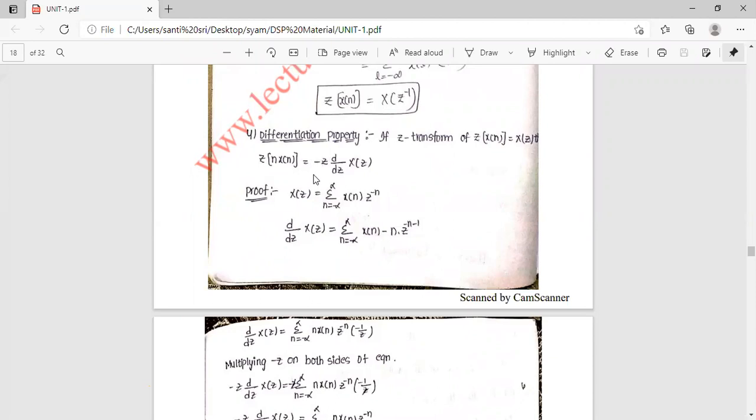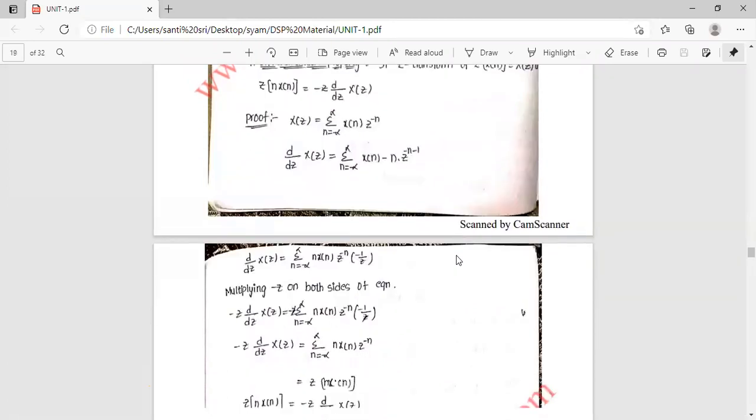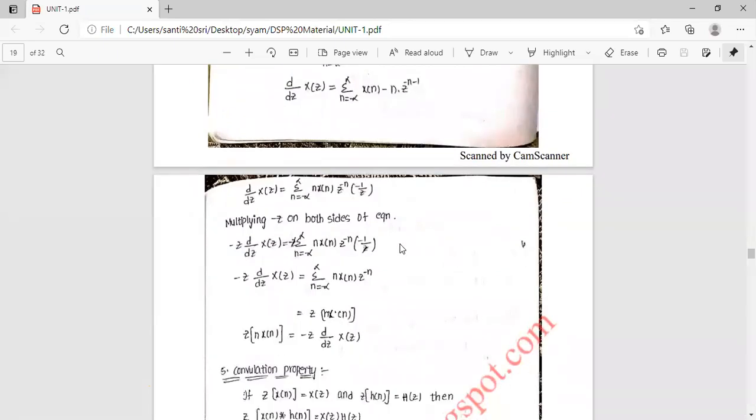How will it be proved? X of z is equal to sigma n equal to minus infinity to infinity x of n into z power minus n. So d by dz of X of z is equal to sigma n is minus infinity to infinity x of n into minus n into z power minus n minus 1. This is a whole bracket. So d by dz of X of z is equal to n into x of n into z power minus n, and z power minus 1 can be written as 1 by z, with the minus put before that.